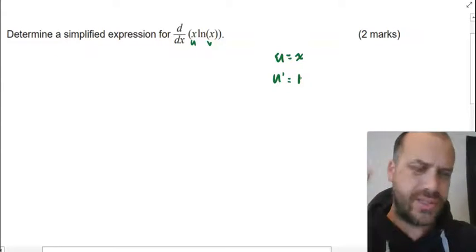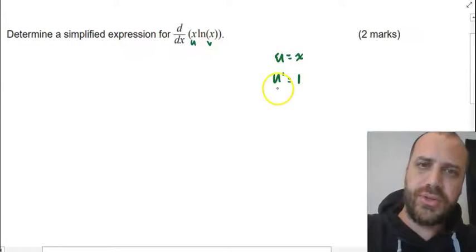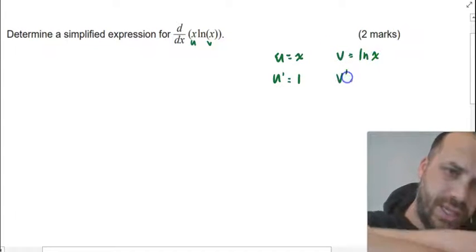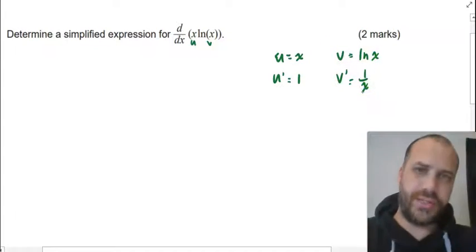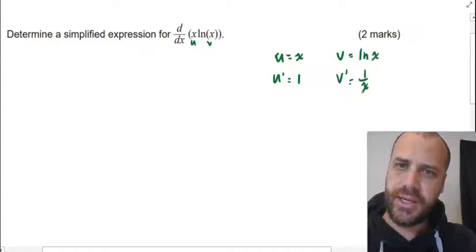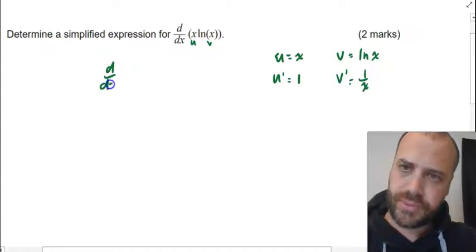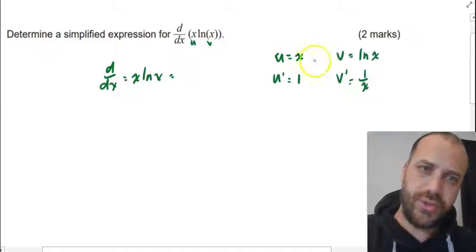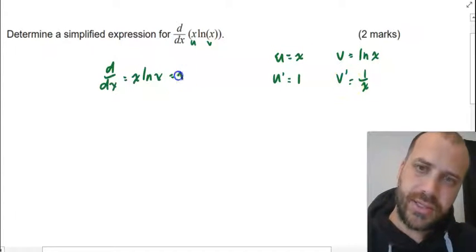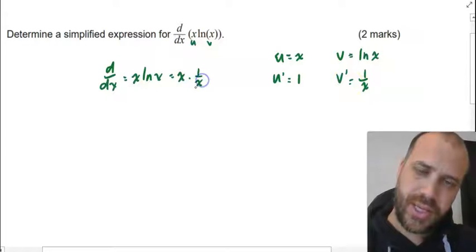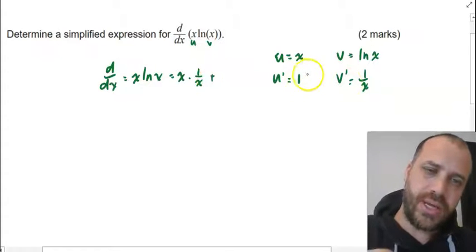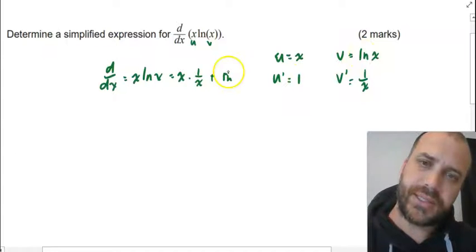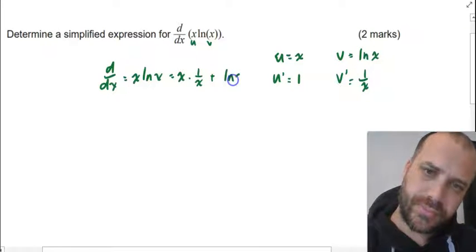Some people decide that it's 0 or some other thing. v is ln x and v dash is 1 on x, which means that the derivative with respect to x of x ln x is going to be equal to u dash v plus u v dash, so 1 times ln x, which is obviously just ln x, plus x times 1 on x.